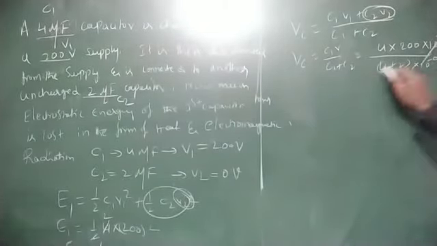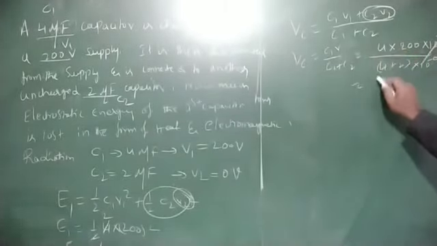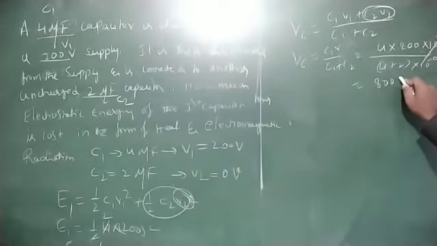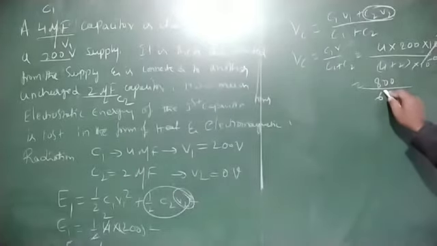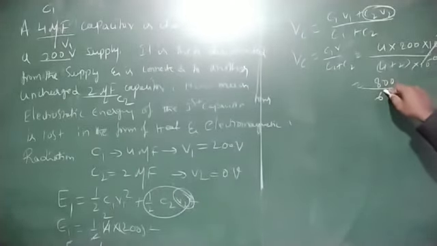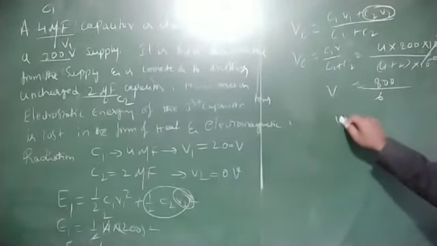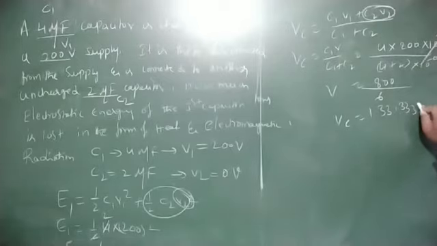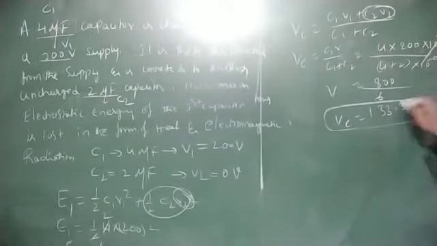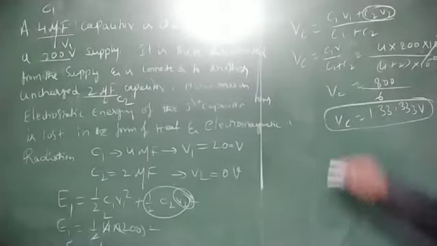The 10 to the minus 6 cancel. Therefore 800 divided by 4 plus 2, which is 6. Common potential Vc is equal to 133.33 volt.